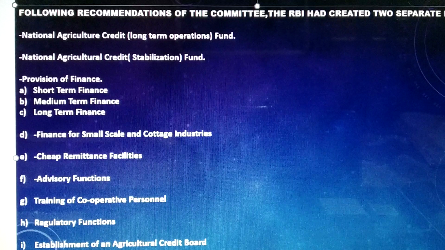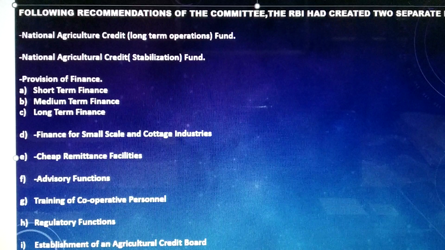Now lastly, moving on to next is establishment of an agricultural credit board. Now let us see why they established an agricultural credit board and what it is all about. There were certain recommendations made by the All India Rural Credit Review Committee, and the bank constituted the Agricultural Credit Board in February 1970.